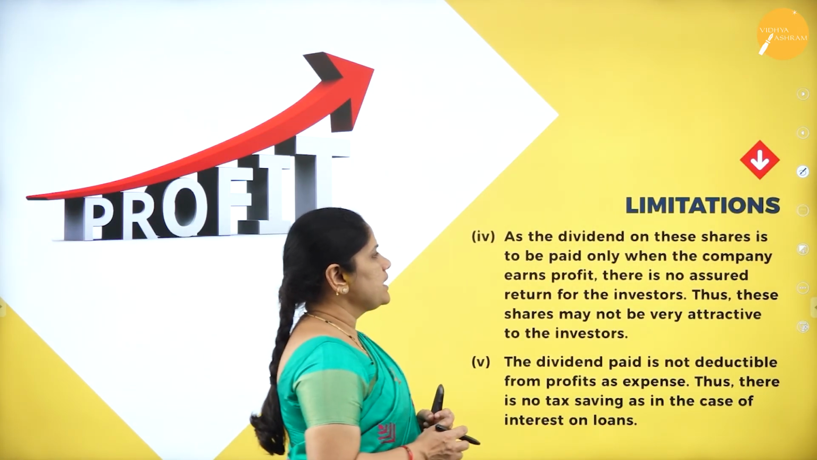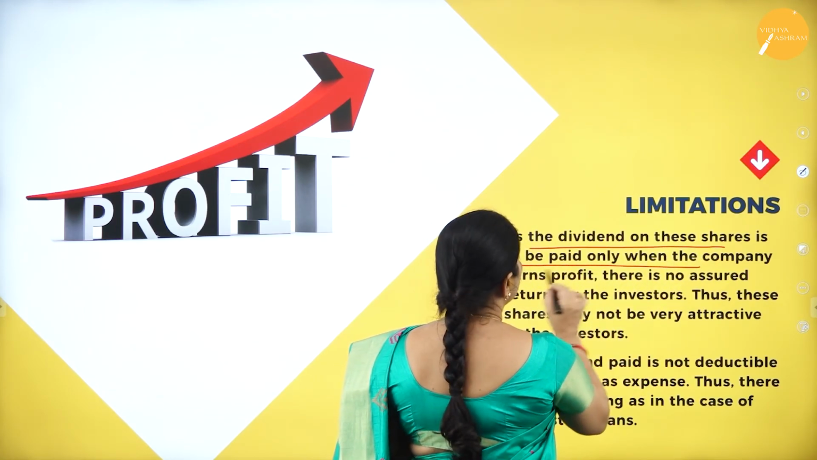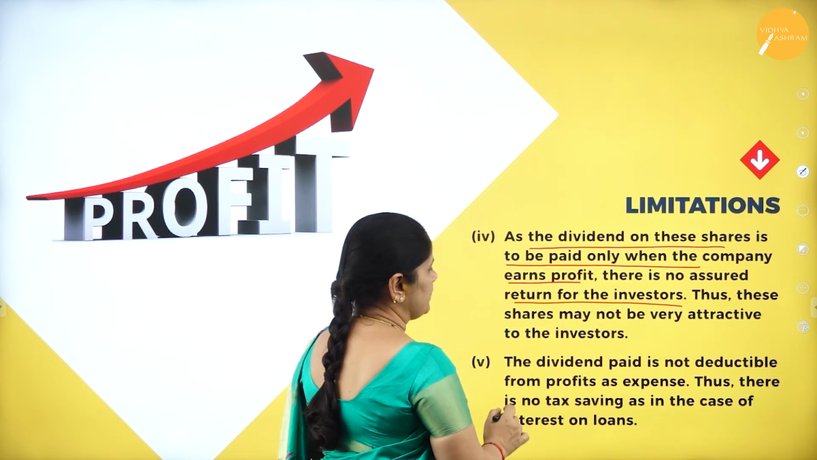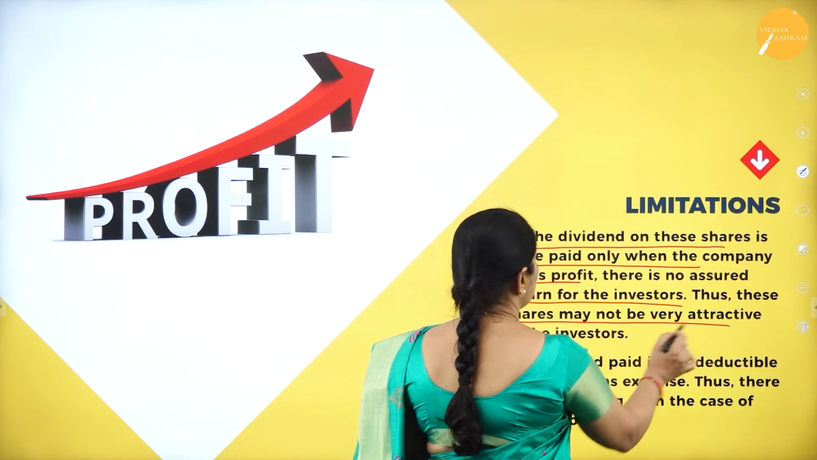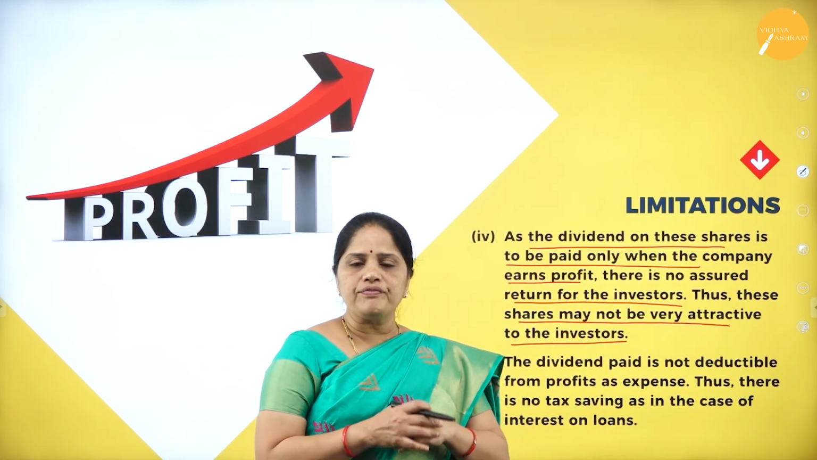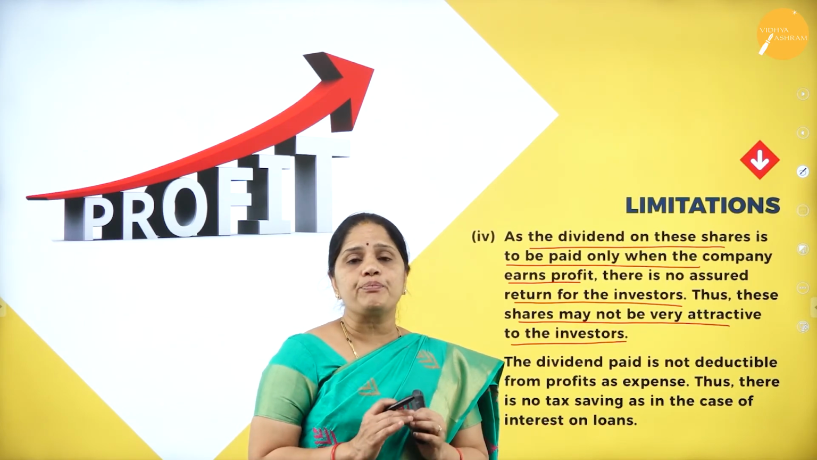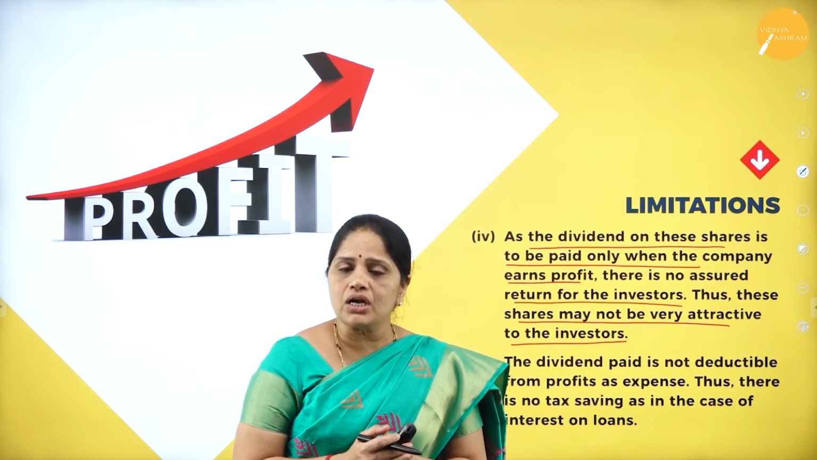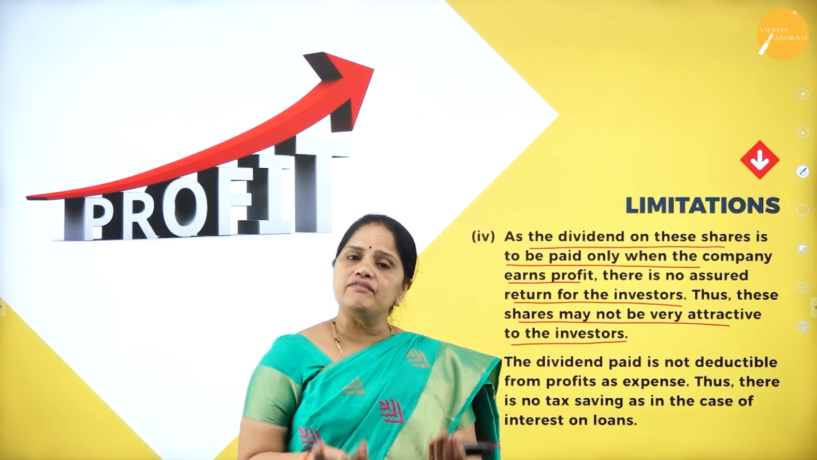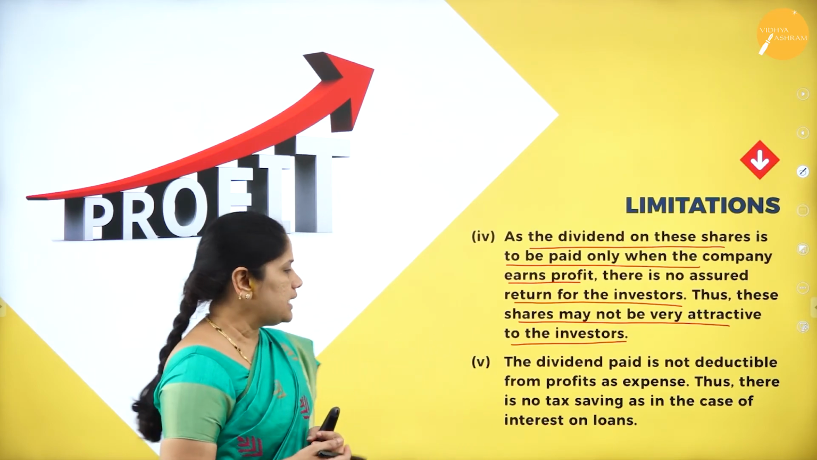Then the next limitation is, as the dividend on these shares is to be paid only when the company earns profit, there is no assured return for the investors. So these shares may not be very attractive to the investors. Dividend will be declared on these preference shares only when the company earns profits. But if the company does not earn profits, then whatever dividend they have to declare, they will not declare, and as such the shareholders will not get any return on their investment.